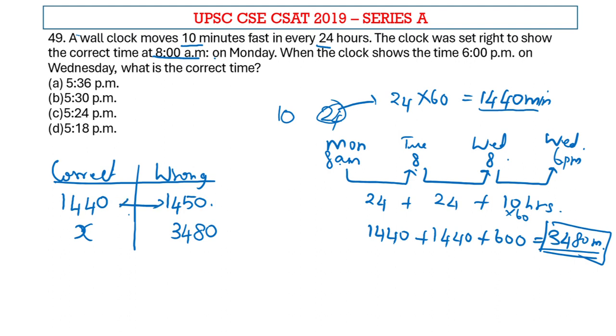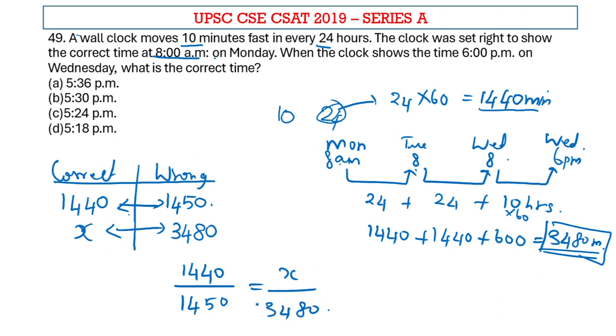We just have to compare these both ratio with these and we will get the value for X. So correct timing 1440 divided by the wrong one 1450 equals X by 3,480. So while the wrong one has moved for 3,480 minutes, the correct one would have moved for X minutes.